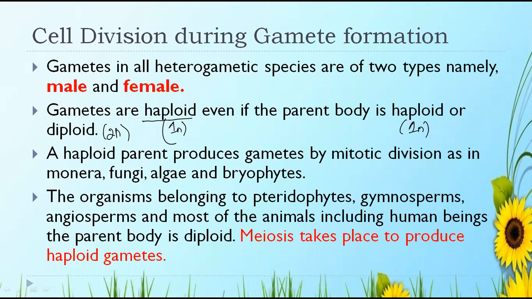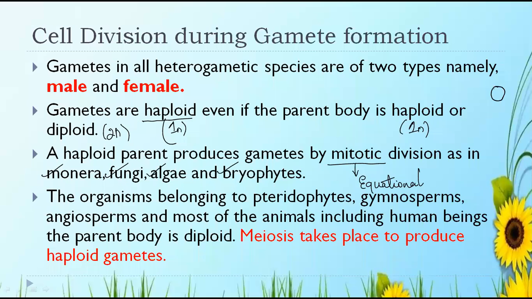Now, next, the haploid parent produces gametes by mitotic division, as in Monera, fungi, algae and bryophytes. In all these, the haploid parent produces gametes by mitotic division. Which division? Mitotic division. And mitotic is an equational division.